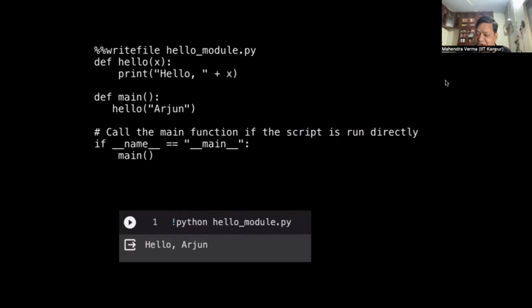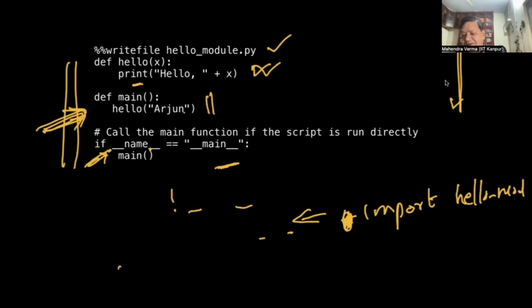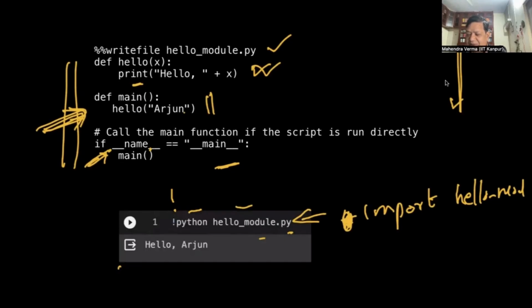However, if I had imported it, so if I say import hello_module, then the name will not be __main__. In fact, __name__ will be the module name. __name__ will be hello_module, and this block will not be executed when I import.